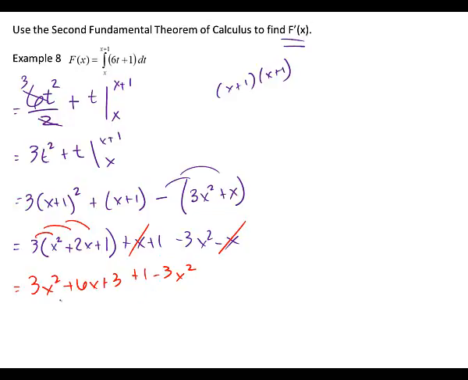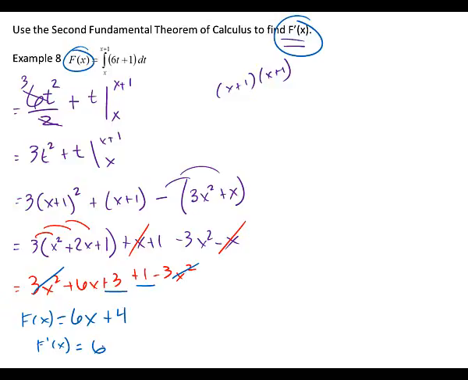Okay? All right, so what happens with the 3x squared and the 3x squared? Cancel. Perfect. Okay, so really, and remember, this is the function, right? The function equals 6x, what's 3 plus 1? 4. Have I taken its derivative? No, but I could take its derivative. That should be pretty easy, right? What's the derivative of that thing? 6. Done. Different approach. So when you see something that's other than a 0 here, I would probably take this approach, okay? If you see a 0, cancel the derivative and the integral, okay, and plug an x in there, okay?